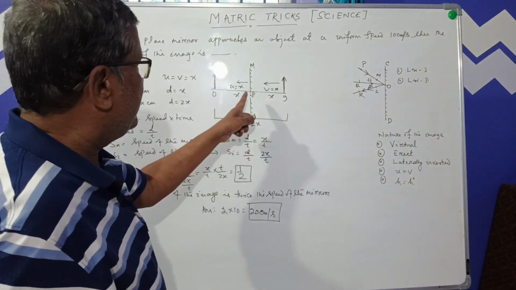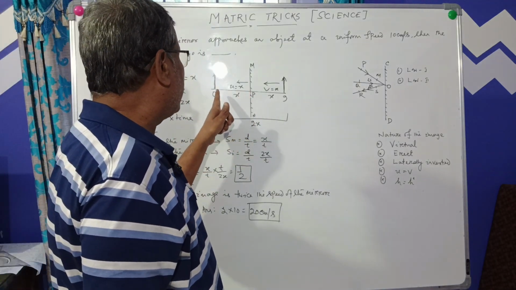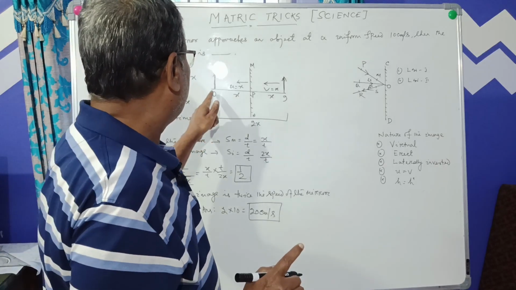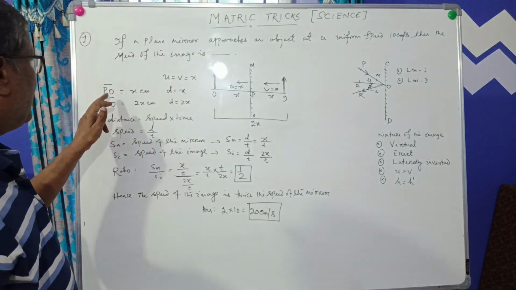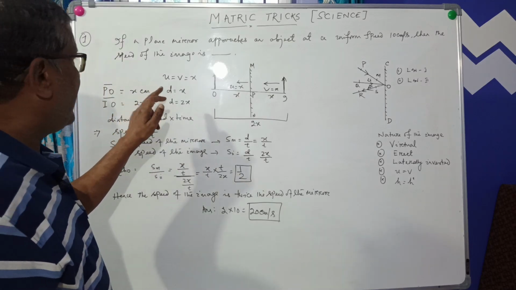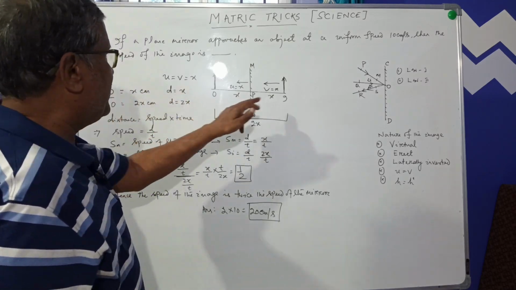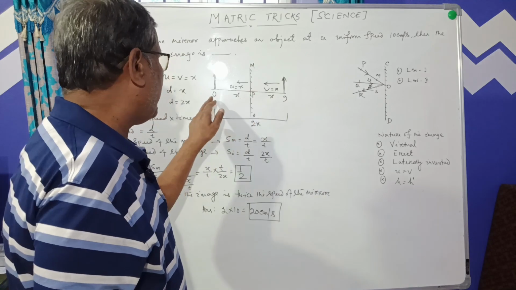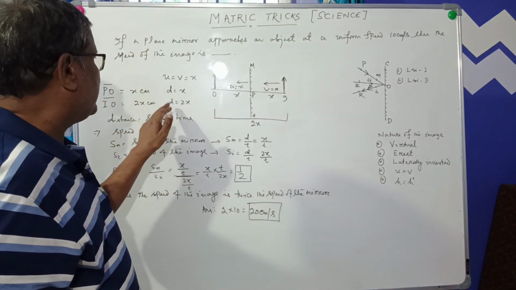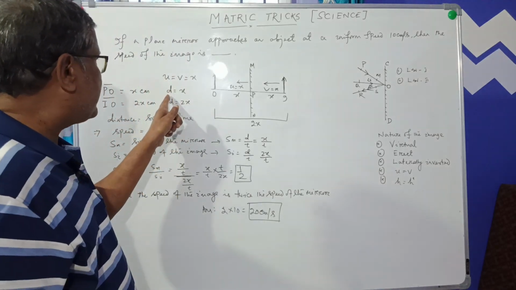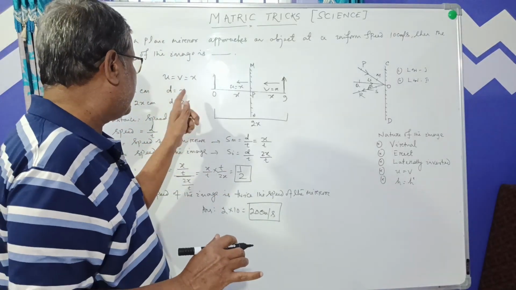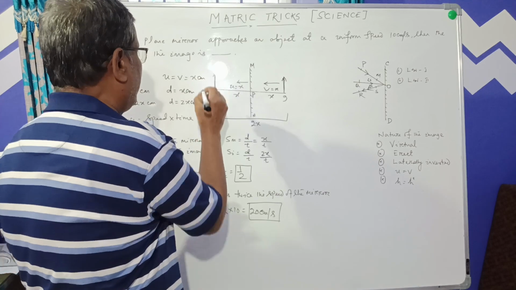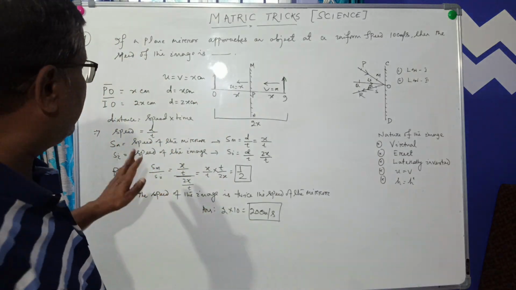Okay, means the image covers the distance x, but the object covers the distance 2x to be here. So now you see PO distance is x cm, and the distance between the image and the object is x plus x, twice x. So here d is equal to twice x. The mirror moves x semi distance, and here 2x semi, and this is x semi. Okay, so let's apply the formula.